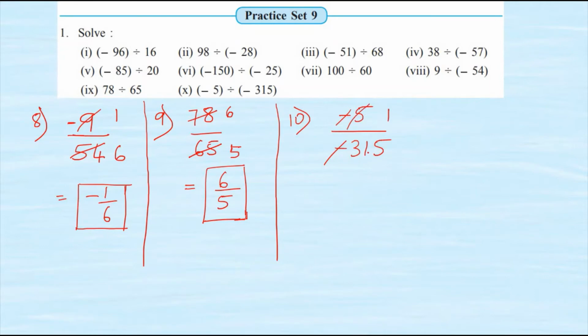So 5 ones are 5 and 5 how many are 315, students? Let's solve it. 5 6s are 30 and 5 3s are 15. So 1 upon 63. 1 upon 63 is my final answer. So this is division of integers.